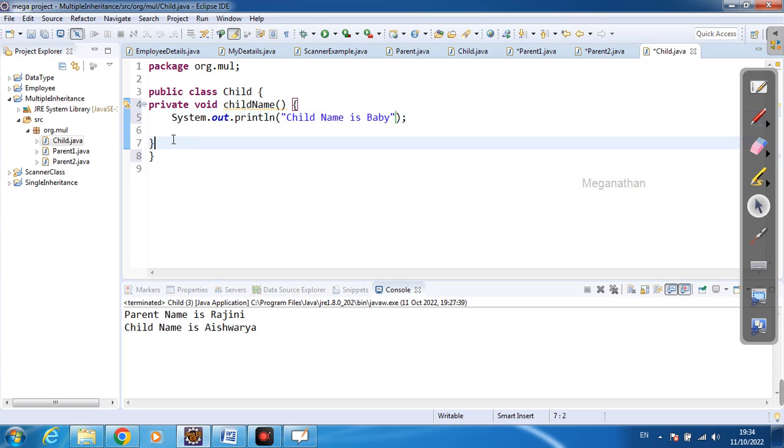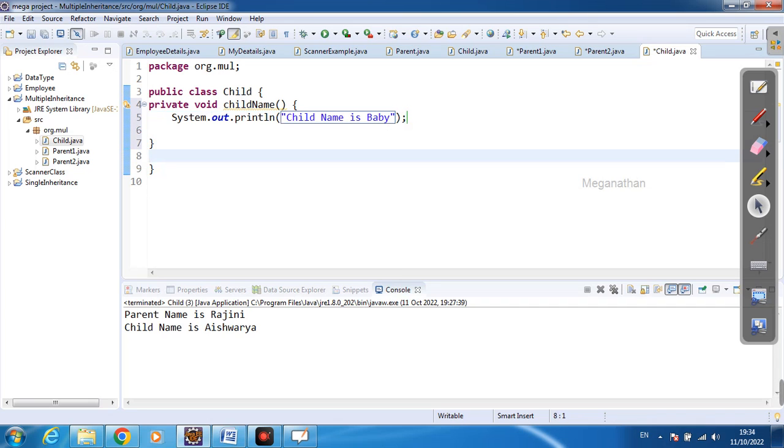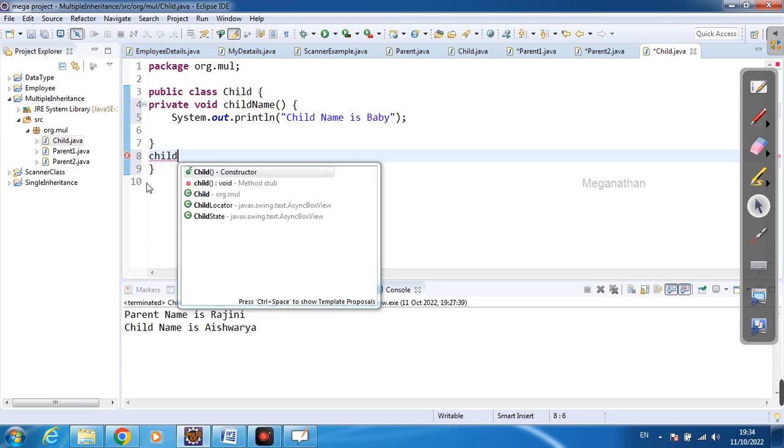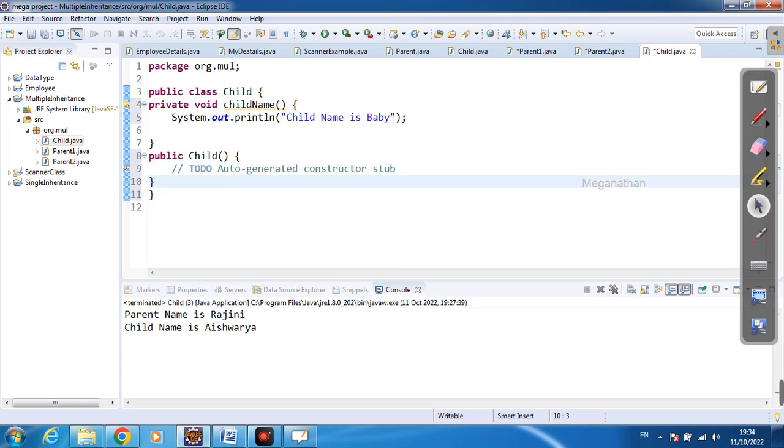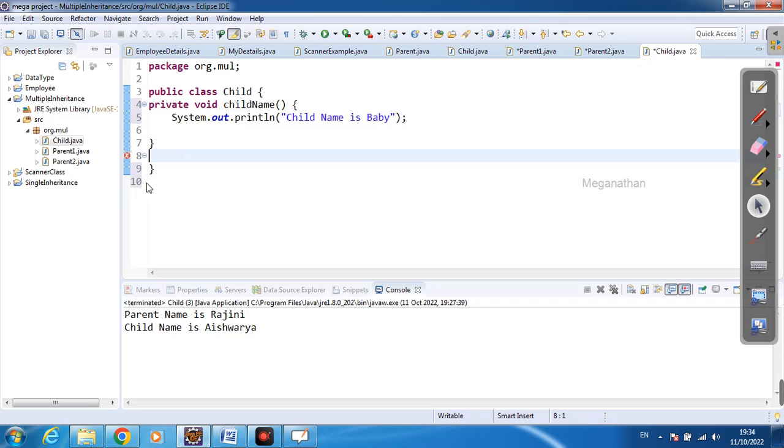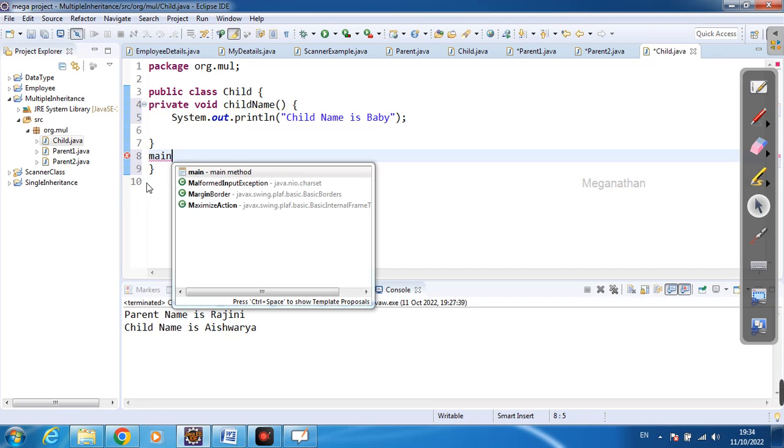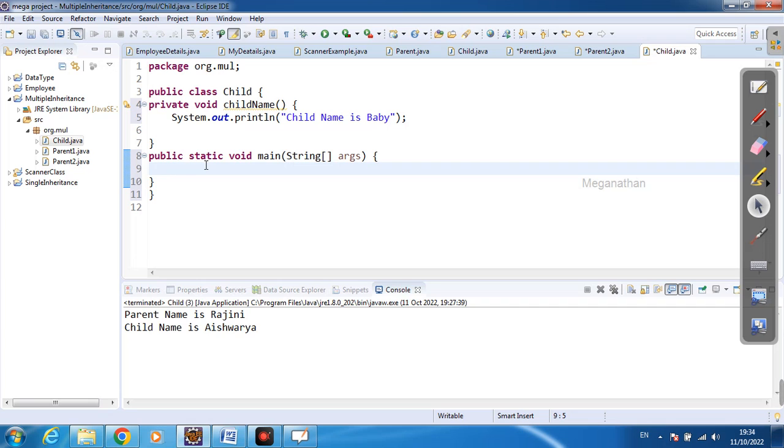Now if I want to access this child name method, I just want to create an object for this child class. Sorry, after creating the main method, we need the main method. Within this main method only we can create an object. Child, see, this is the object name, that is equal to new memory for this child class. This is the syntax for creating an object, right? It's showing error. Now it's okay, right?